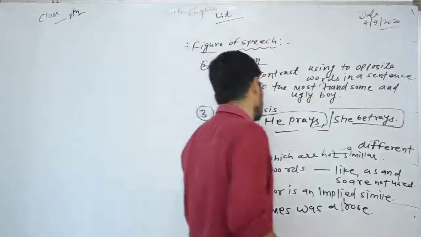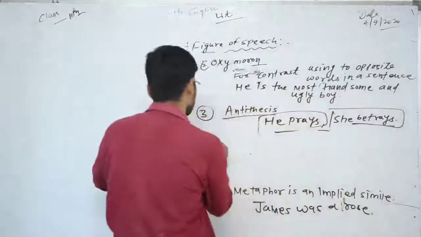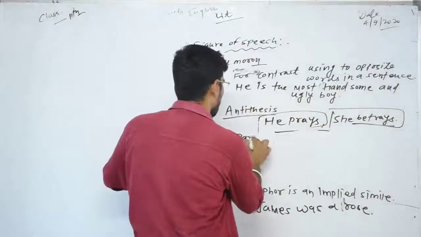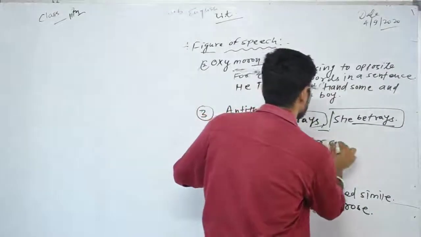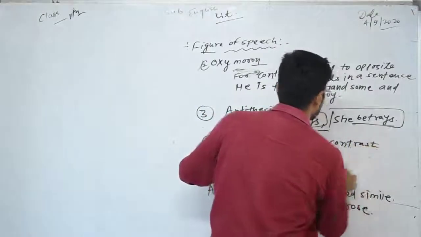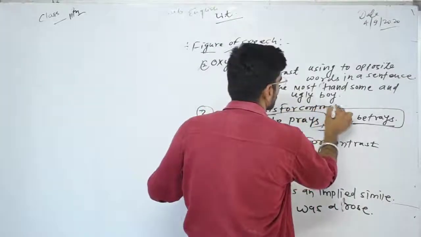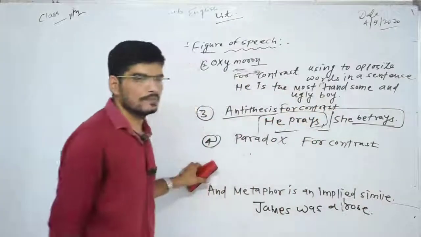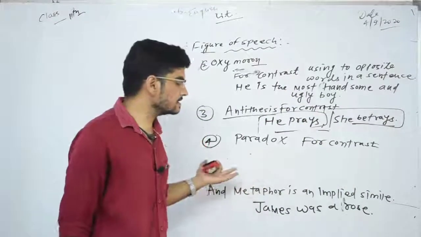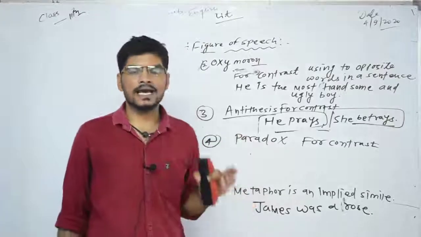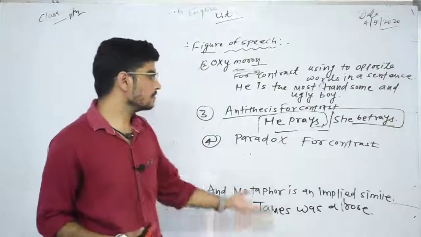And the next one is paradox. It is also used for contrast. In case one sentence is written and the written sentence gives us the expression of contrast in itself, that is called paradox.